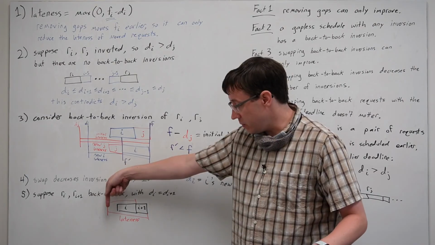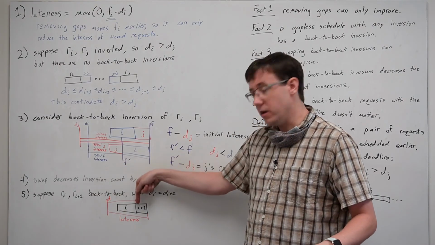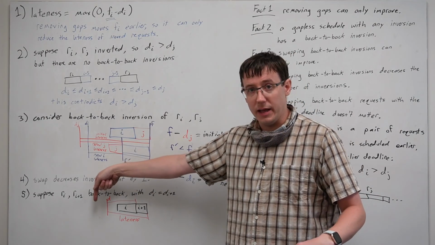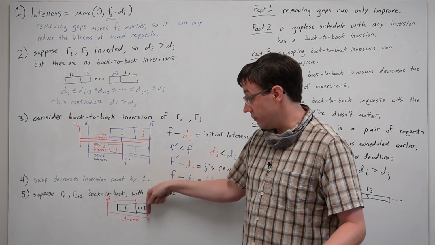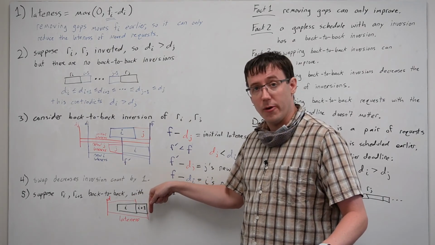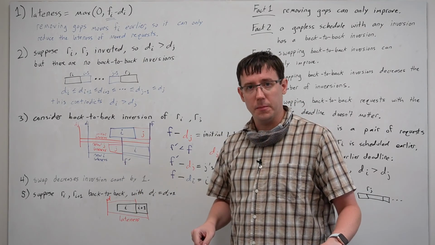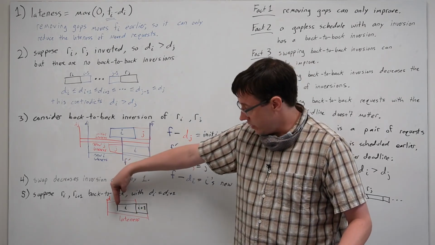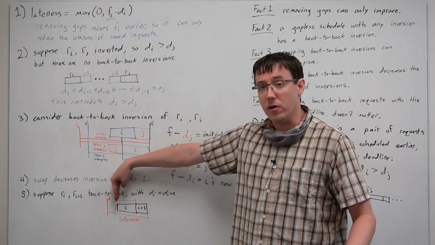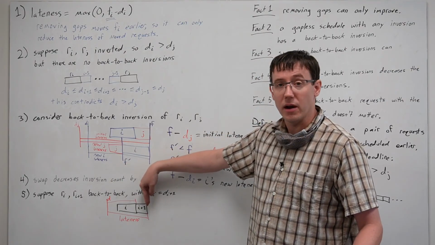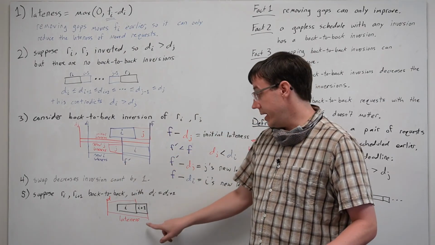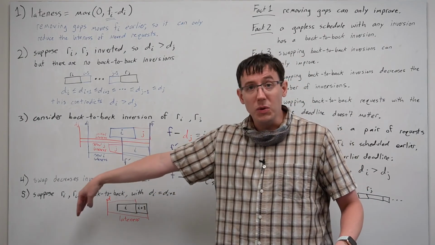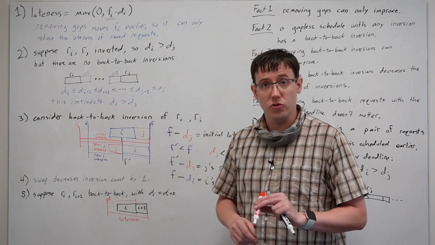Because they have the same deadline, the difference between the finish time for I and the deadline has to be smaller than the difference between the finish time for I plus 1 and the deadline. And if we were to swap these, then the start time for the pair and the finish time for the pair would be unchanged, and so that maximum lateness for the pair also doesn't change.